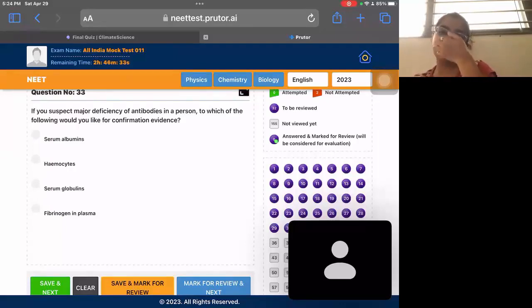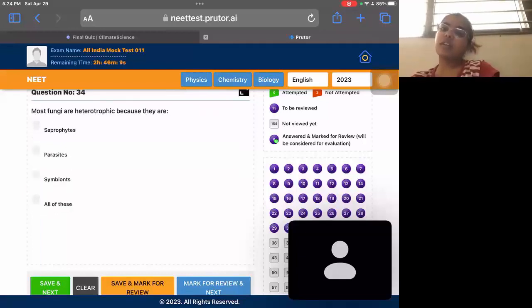They do not have any role in antibodies, so they cannot be used. Fibrinogen helps in clot formation. They do not have a role in antibodies. Hematocytes are blood cells. They also don't have any diagnostic value for antibodies. So serum globulins can be used to determine if there are sufficient antibodies or not.